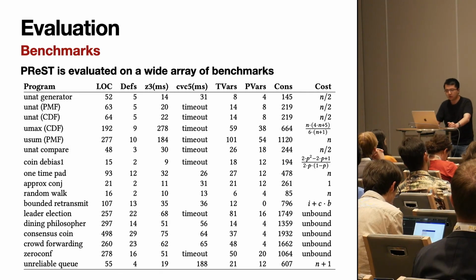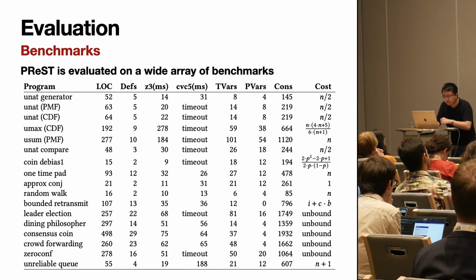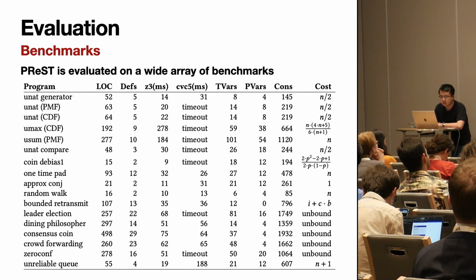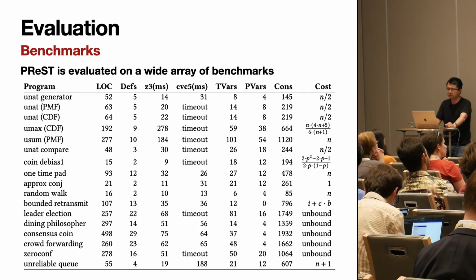For example, our Umax encoding takes quite a long time to solve when compared to our consensus coin protocol, which is much longer, but it takes less time.